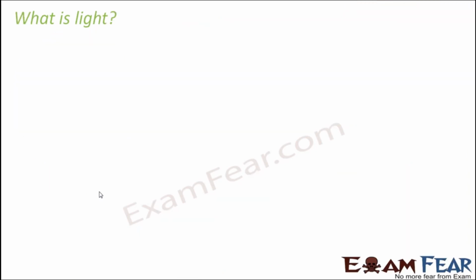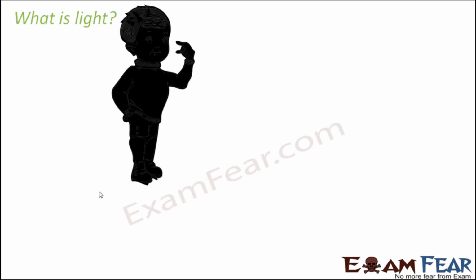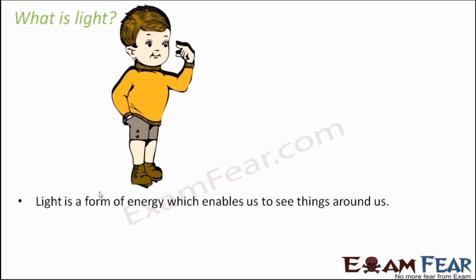Now that we got this basic idea about how light interacts with various objects, let us see what exactly is light. Light, as I have mentioned before, is something that enables us to see. It is a form of energy which enables us to see things around us. If you talk about how light travels, it always travels along a straight path.